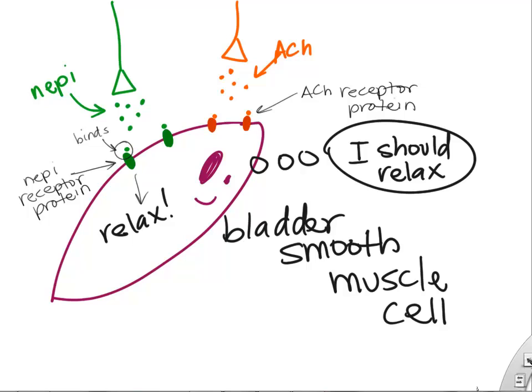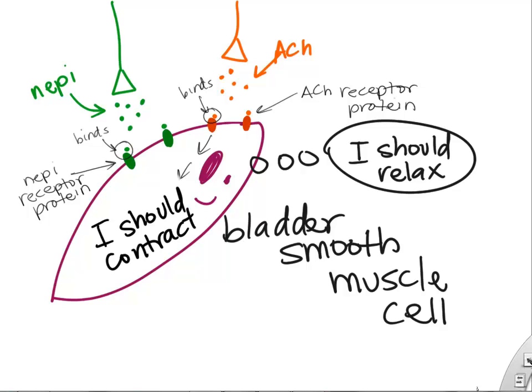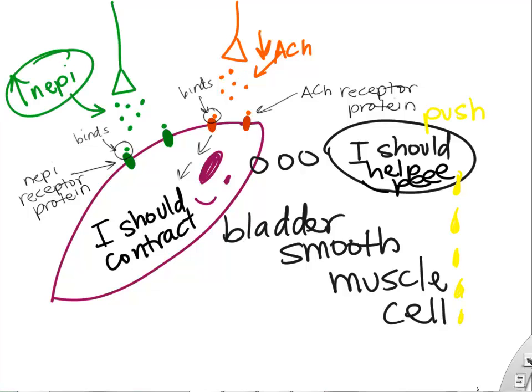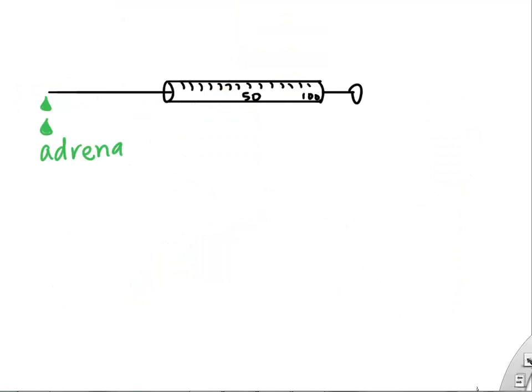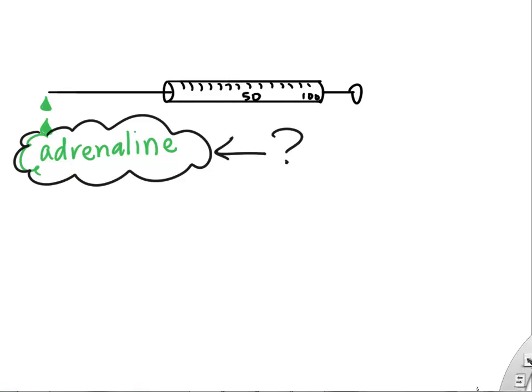Acetylcholine, on the other hand, will bind to its receptor when present, and when that binds, it'll tell the little cell that it should contract. And so that would have the opposite effect, causing it to push urine out of the bladder. So again, these neurotransmitters have their actions at receptor proteins in the cell membrane. And it just depends on which of those neurotransmitters is in higher amounts whether the cell is relaxed or contracted.